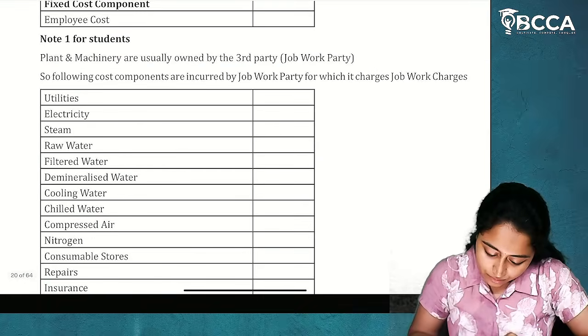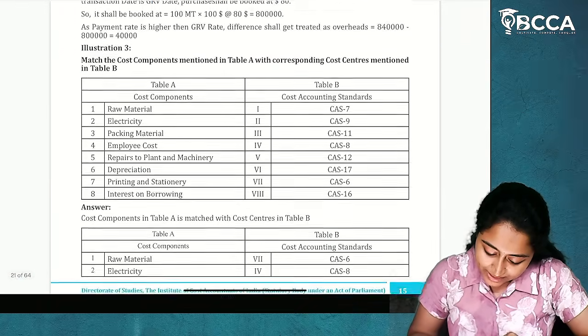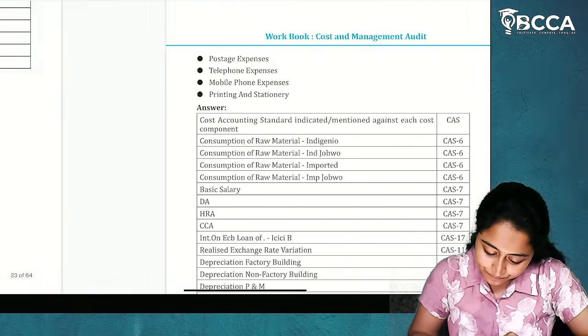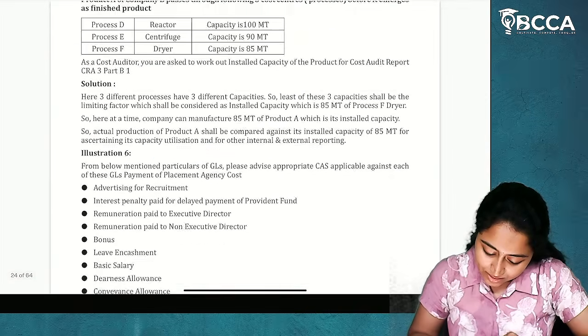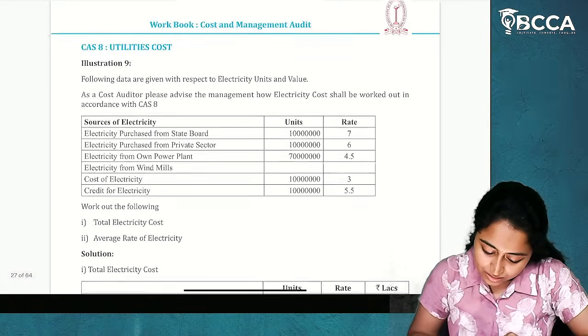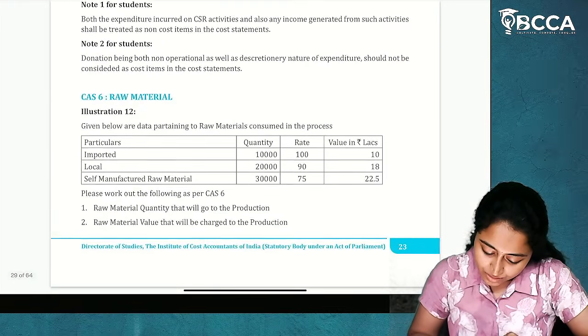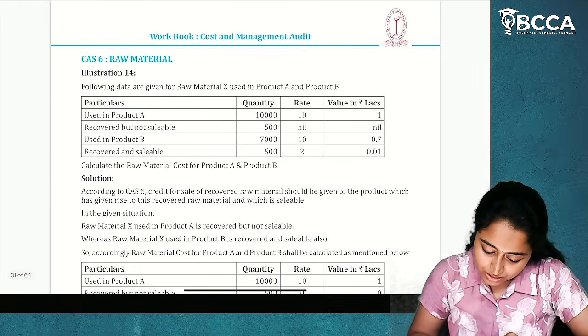So, this is about the format. You can see this format. This is CAS 6. We have covered CAS 6. And CAS 2 done. CAS 6 done. CAS 8 is done. This is also 8. Employee cost, raw material, direct expenses, raw material,